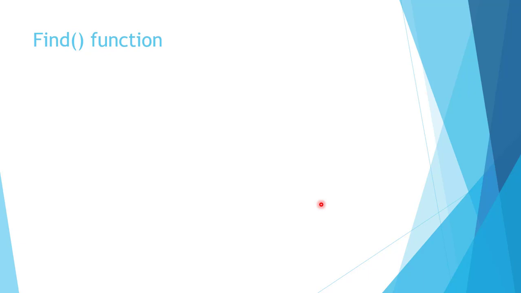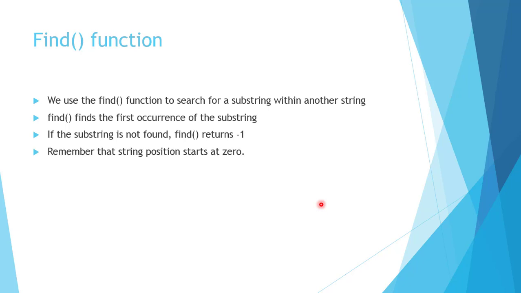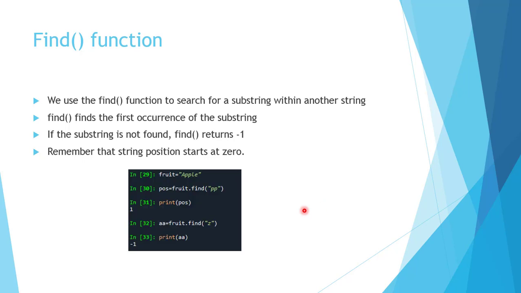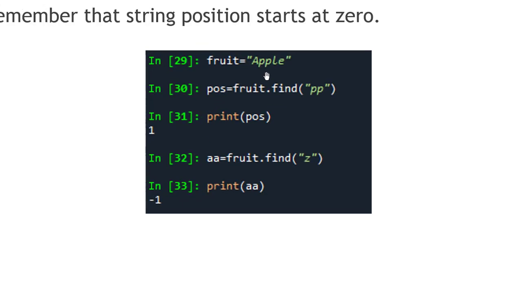Next is the find function. We use the find function to search for a substring within another string. Find finds the first occurrence of the substring. If the substring is not found, then the find function will return -1. Remember that the string position starts from 0. So consider this example. We have the string apple here. So find the substring pp in the fruit.